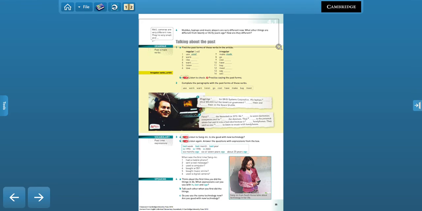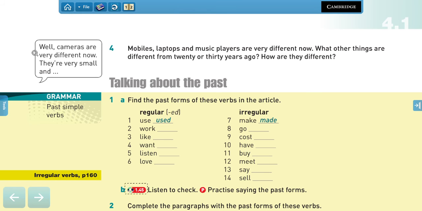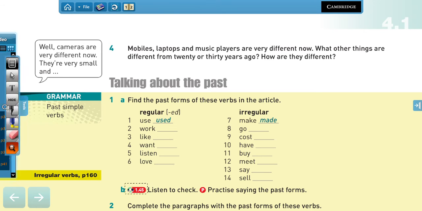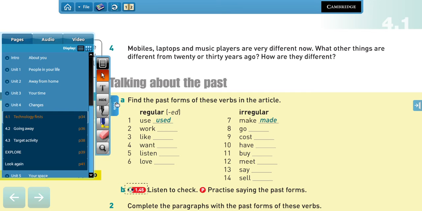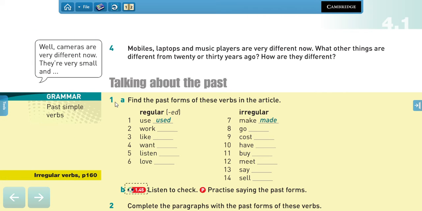Now let's see. Mobiles, laptops, and music players are different now. Very different from what we can see in the pictures. What other things are different from 20 or 30 years ago? How are they different? So try to think about other technological devices, right, or inventions, and how they have changed over time. You can think about TVs, cameras.